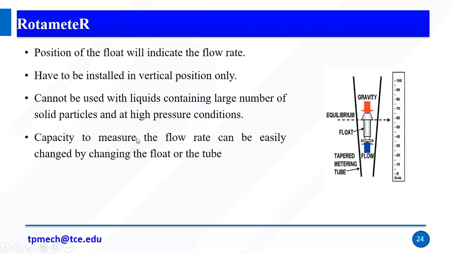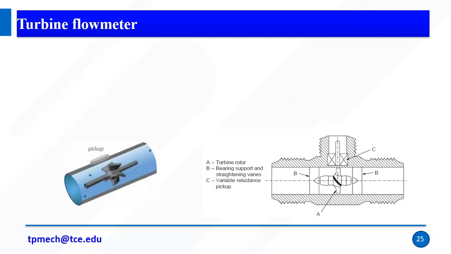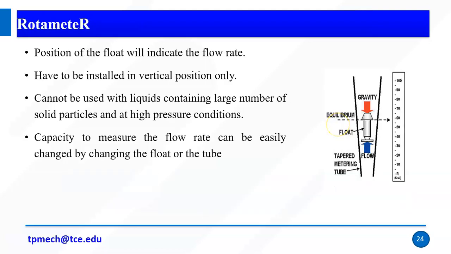Capacity to measure the flow rate can be easily changed by changing the float or the tube, right? So for example, if I want to measure more flow rate, say 1000 lbm, I need to choose a proper rotameter. So the size of the rotameter also may differ. So capacity to measure the flow rate can be easily changed by changing the float or the tube. Right. This is what flow meters, right? So rotameters work on the principle of buoyancy, drag, and gravity force.